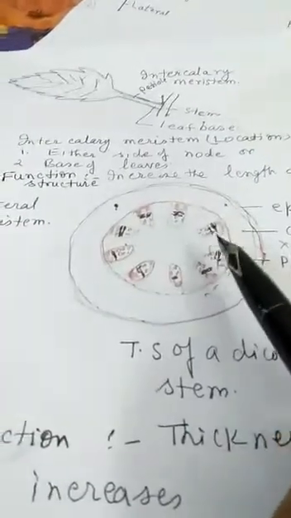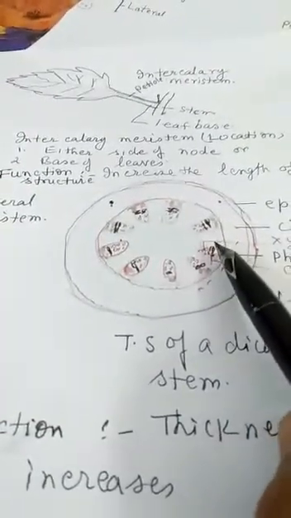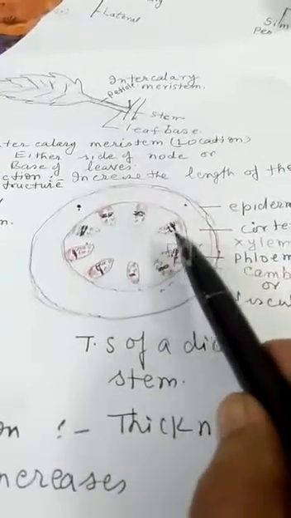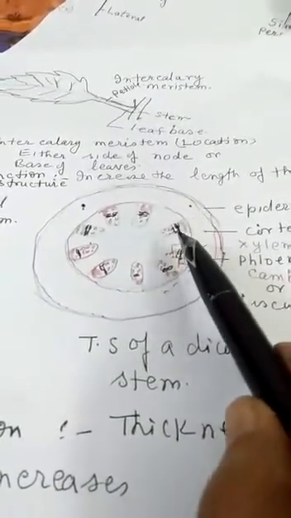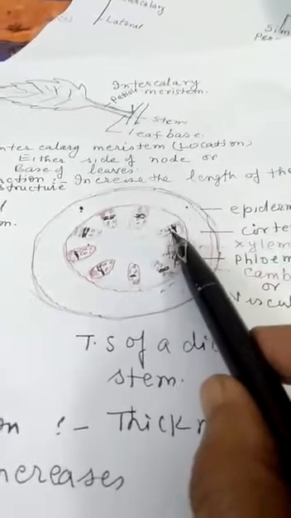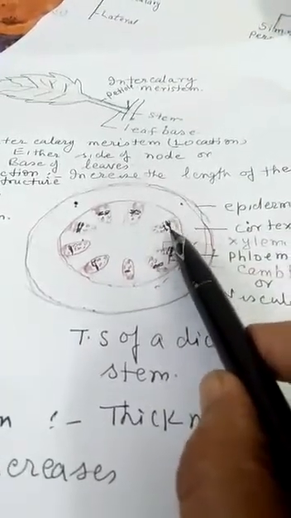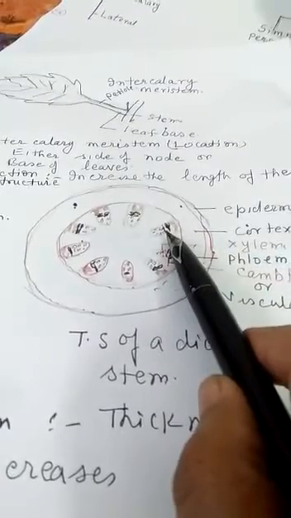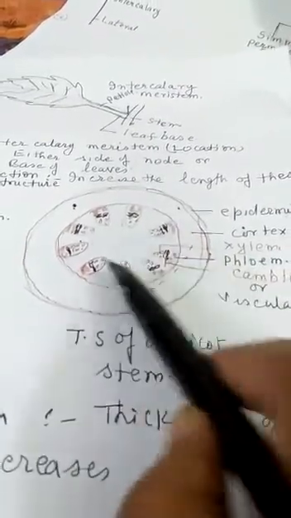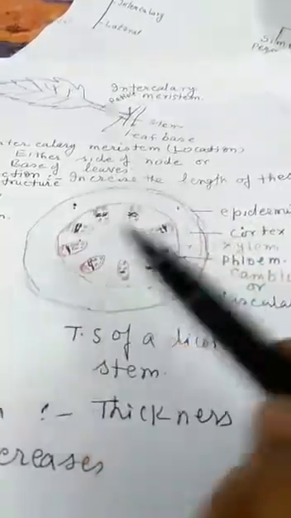Now we come to lateral meristem. Lateral meristems are those meristems which are present in the dicot and monocot stem, in the vascular bundles of these, and they are present in between xylem and phloem. We call them cambium or vascular cambium. This is the lateral meristem. They can increase the thickness of the stem.